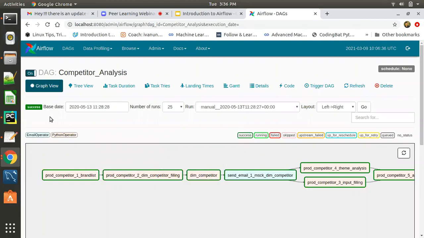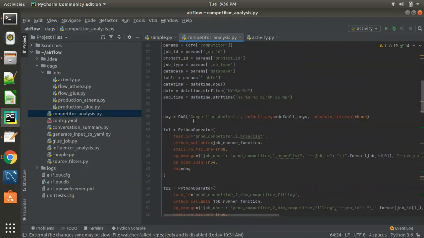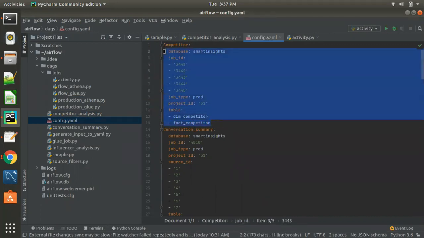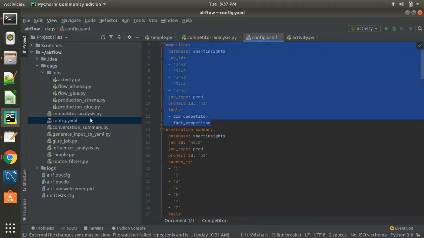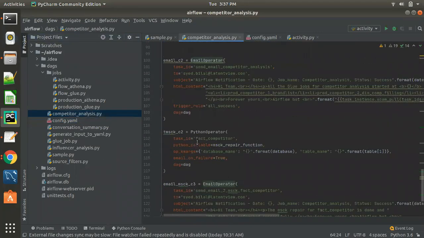I'll show you the DAG as well. So we have the competitor analysis job, and I have a YAML file. For this competitor analysis, I have 5 different job IDs for 5 different jobs, and I'm passing the database, which is Smart Insights, the job type, and the project ID, which tells us that it runs for a specific category, and then the table. These are all the parameters I pass for this particular competitor analysis job, which has around 7 to 8 tasks.